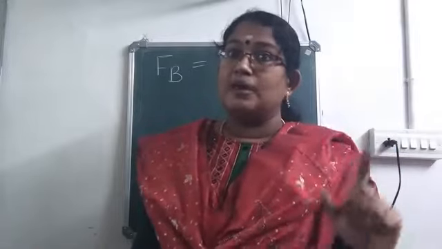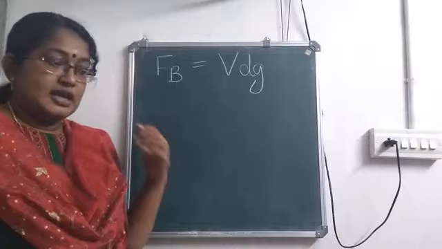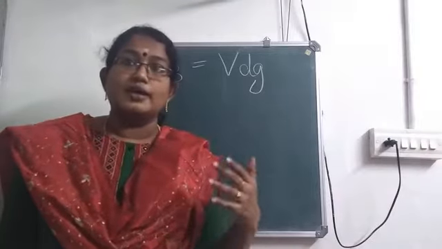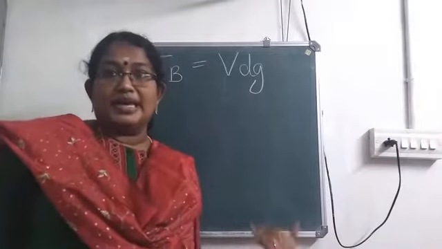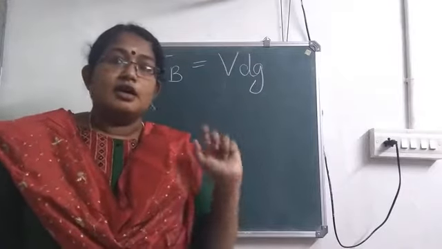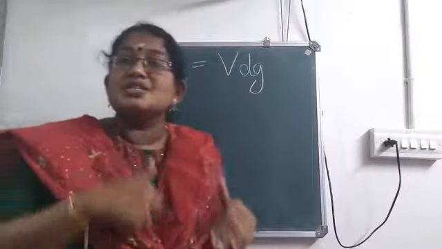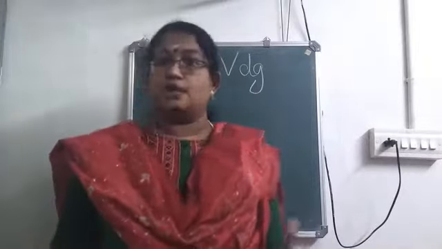V is the volume of the immersed part of the body. If a body is floating with some part under water and some part above it, V stands only for the volume of the body which is immersed in the liquid.